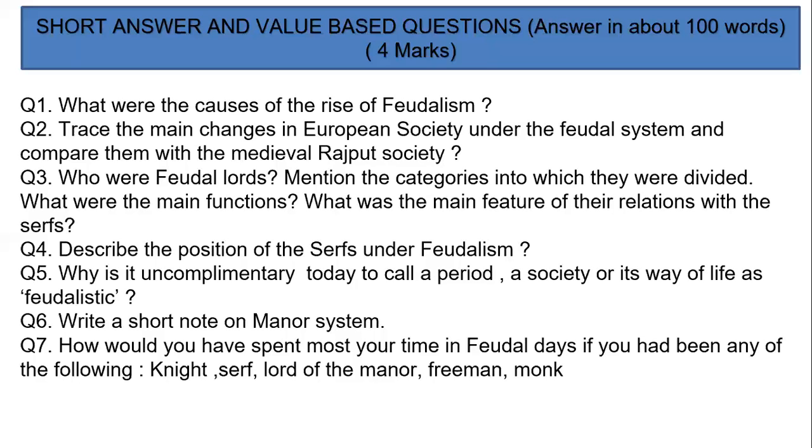Next, question 6. Write a short note on the manor system. Medieval life centered around the manor house. The village farm itself was called the manor. It varied in size from place to place, but it was generally 300 to 500 acres in area. Each manor was self-dependent within itself. It consisted of a vast, large farm, pasture area, common woods, workshops, huts, and a chapel.